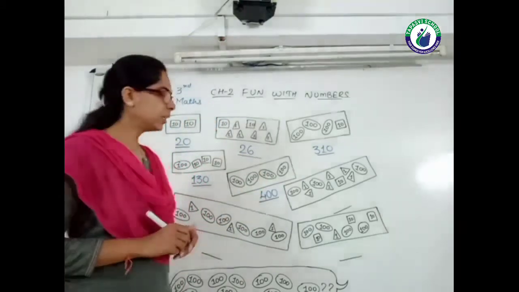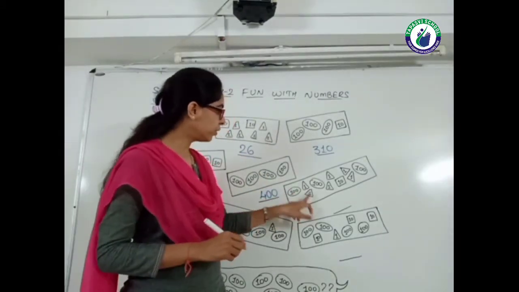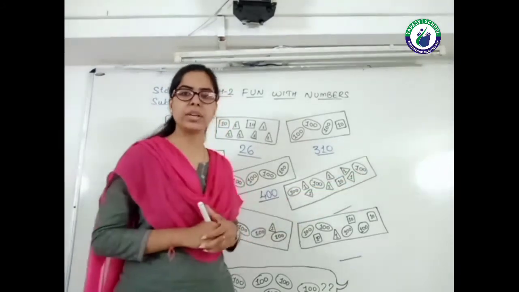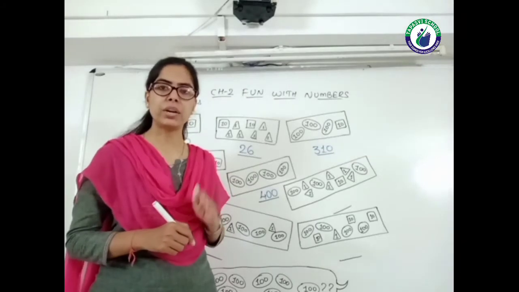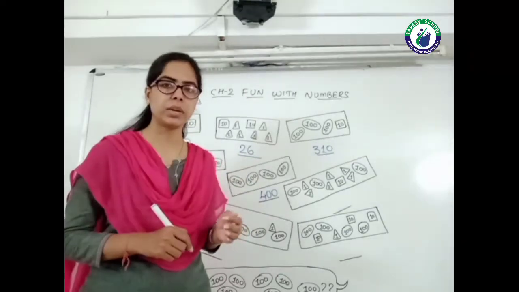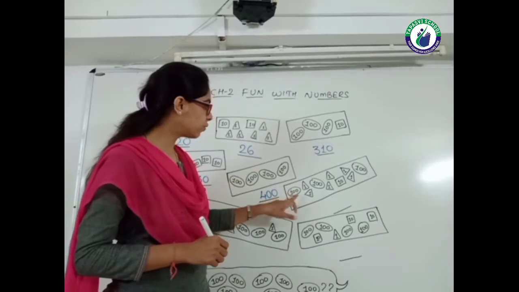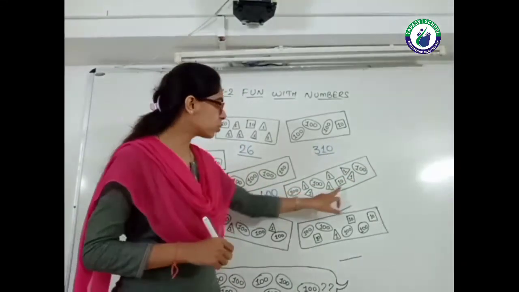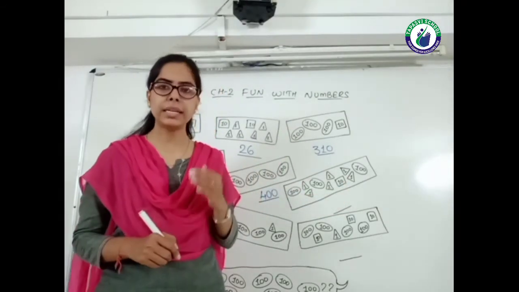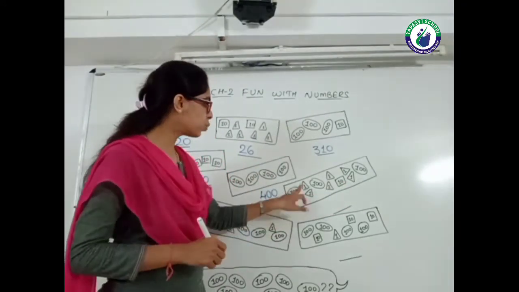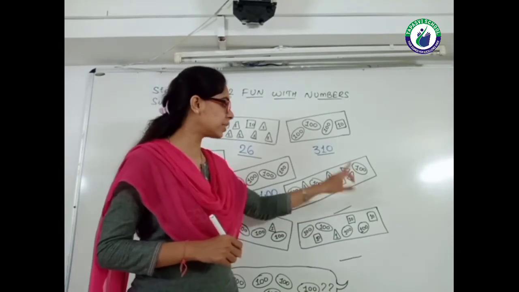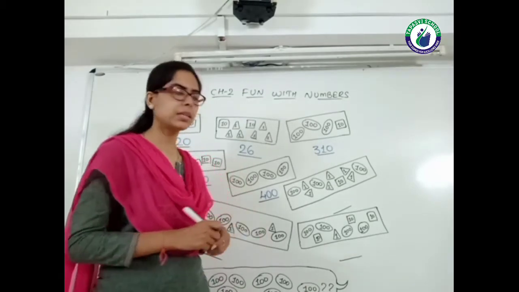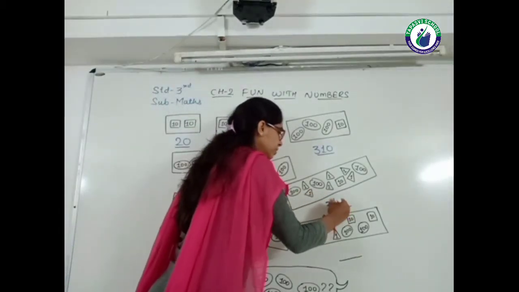The next one has 100s, 10 and 1s. First we count the 100's place, then the 10's place, then the 1's place. How many 100s are here? 1, 2 and 3. So this is 300. Now the 10's is only 1, so 310. Now count the 1's place. 1, 2, 3, 4, 5, 6. So this is 300 plus 10 plus 6. So this is 316.